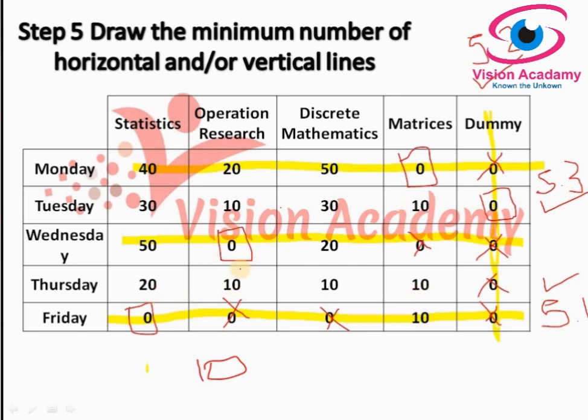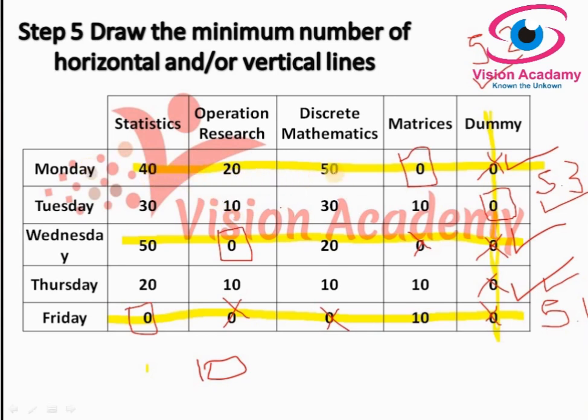These are uncovered elements, and add it to the elements at the intersection of two lines. In this example we have three intersections: this one and this one and this one.